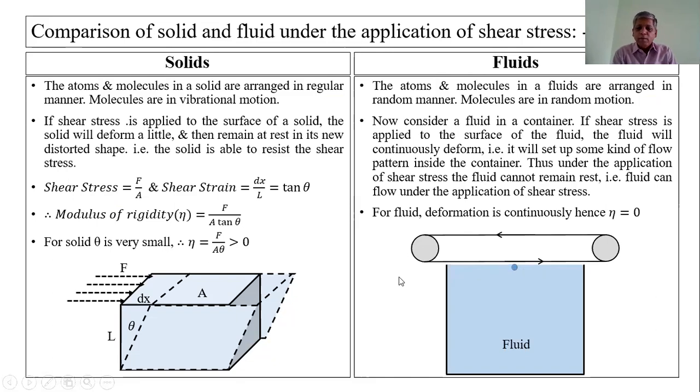As the belt is in motion, that belt gives the tangential force to the free surface of the liquid, and due to that tangential force the molecules on the free surface of the liquid are in motion continuously, and that sets up some kind of flow patterns inside the liquid.